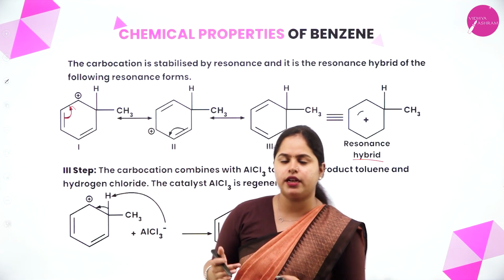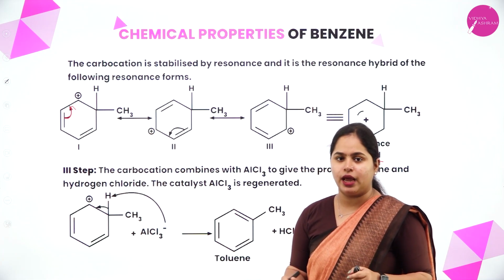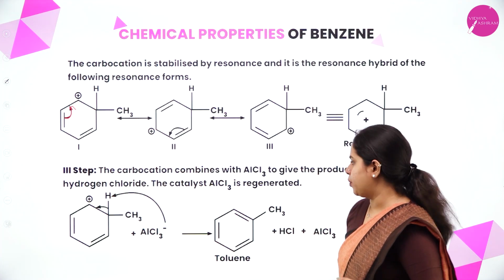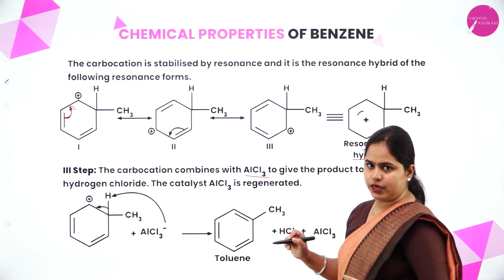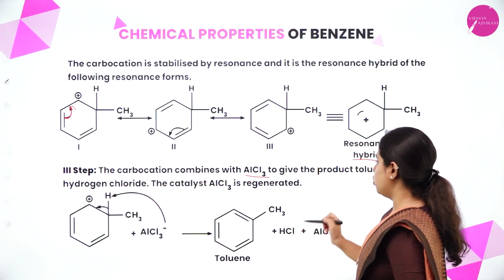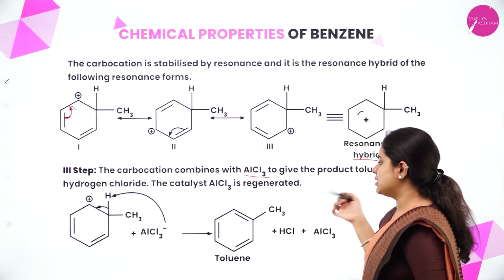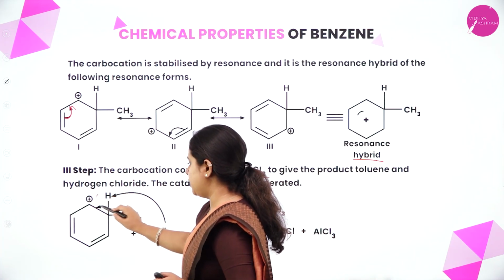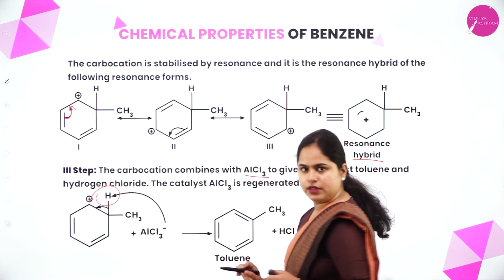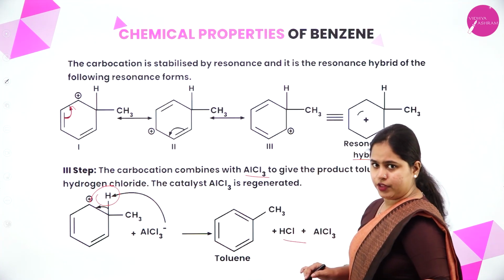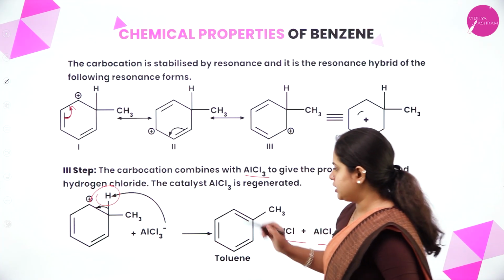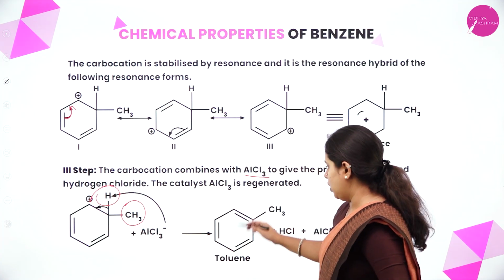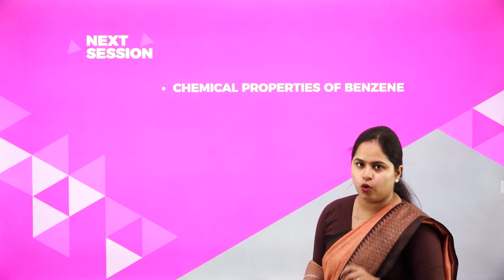Even this we have studied till now. The carbocation which is stabilized, what happens? Yes, it loses a proton H plus and forms the desired product. So the carbocation combines with aluminum chloride to give the product toluene and hydrogen chloride. The catalyst AlCl3 is regenerated. Just now we have studied this reaction. So what is happening? H plus is removed, it will combine with this and form HCl, and AlCl3 is regenerated. What is left here? H plus is removed, you just have the CH3. That means you have methyl benzene, that is toluene. So I hope that is clear.